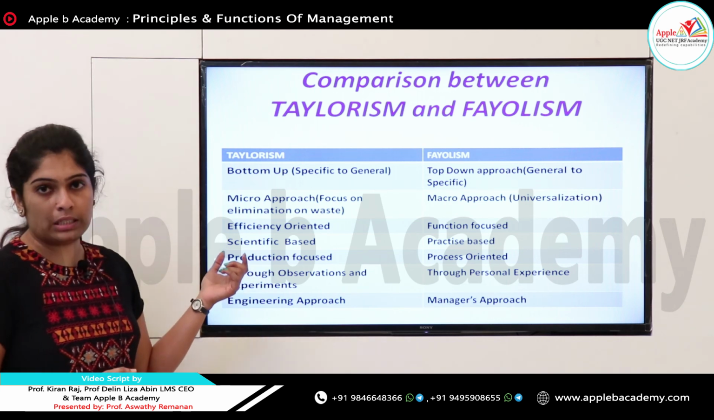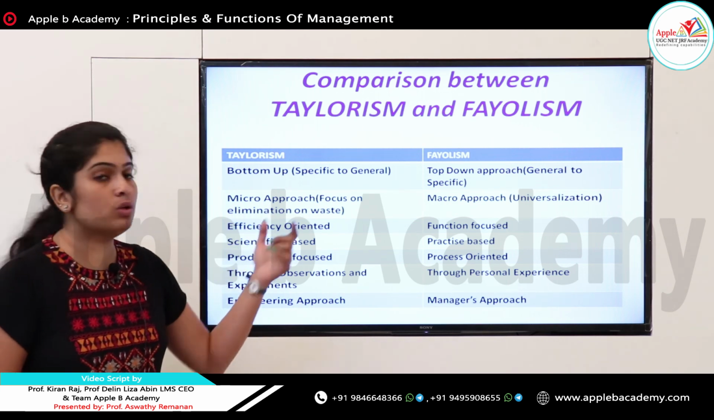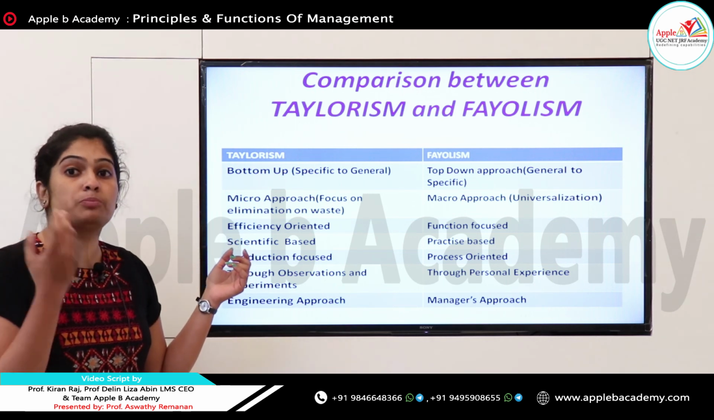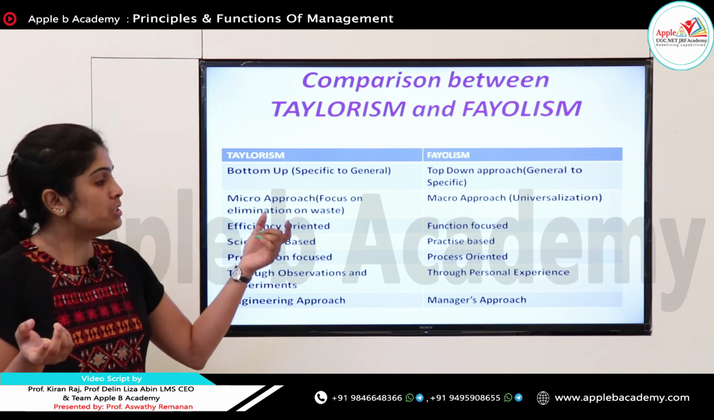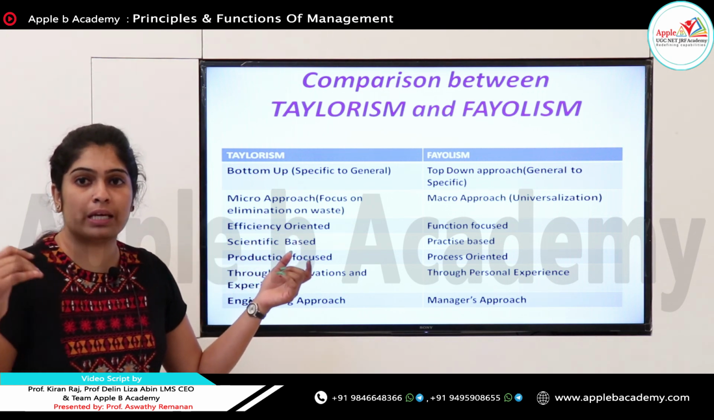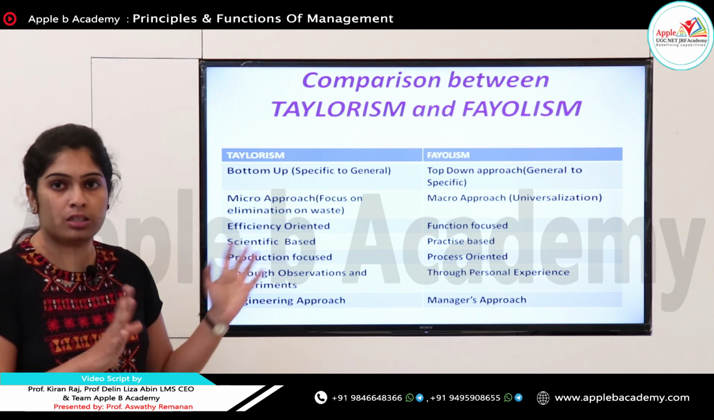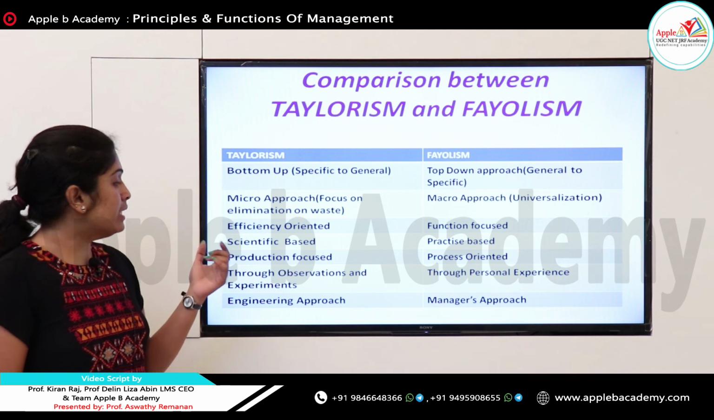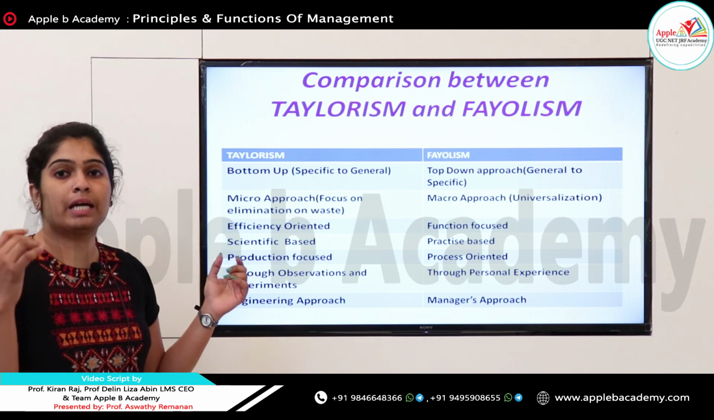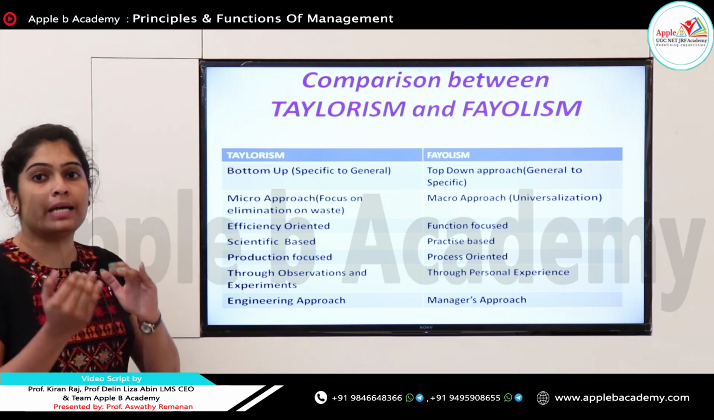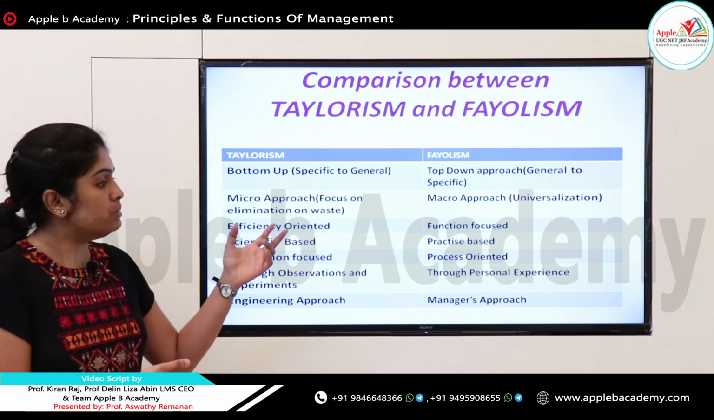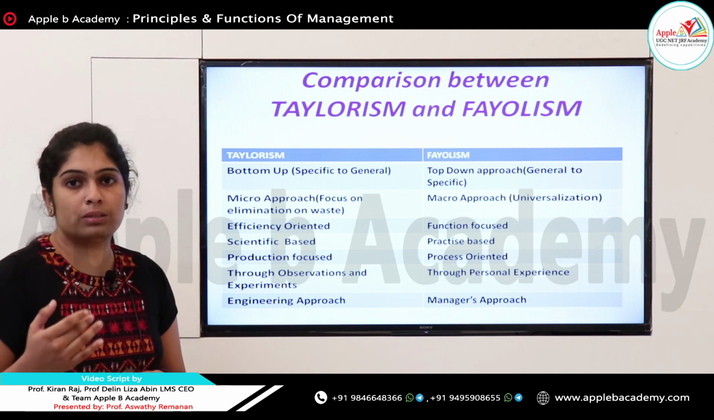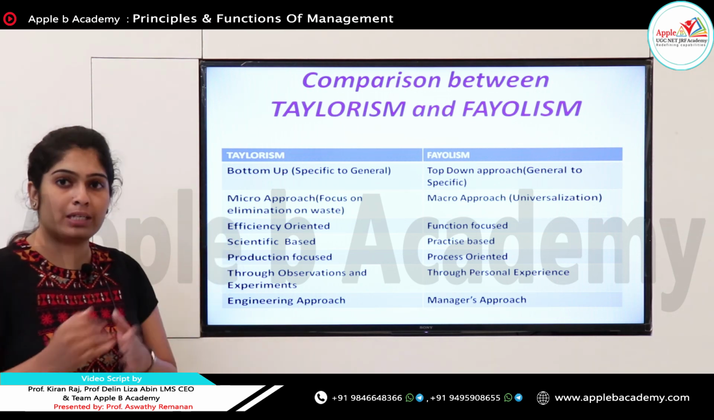Next, Taylorism is efficiency oriented, whereas Fayolism is function oriented. Taylor always emphasized increasing the efficiency of work and the production output. Fayolism always checks whether the management functions are being carried out or not. So that is function focused: what are the functions we are undertaking for the success of the organization? Next, Taylorism is scientific based. They always emphasize the scientific method, applying science to management, whereas Fayolism is practice based. That means a pragmatic way of acting: we practice something and wait for the result. Everything is based on practice.